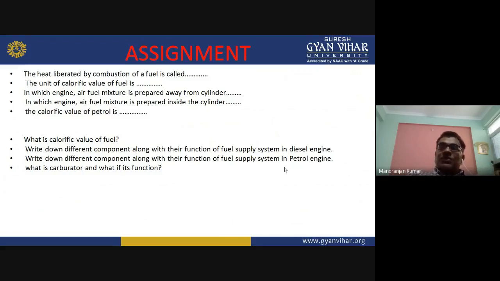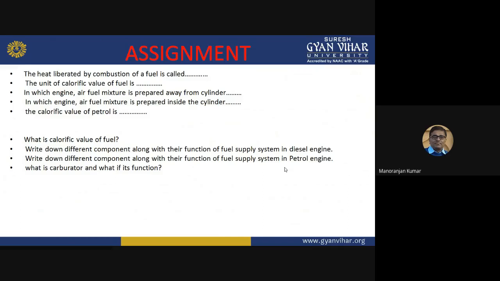So what are the functions of all these things? The function of the petrol tank is to store the petrol. The sediment bowl will remove the heavier particles. The fuel filter will remove the lighter impurities present in the petrol. After that, there will be the carburetor. In the carburetor, air and fuel mixture will be prepared.